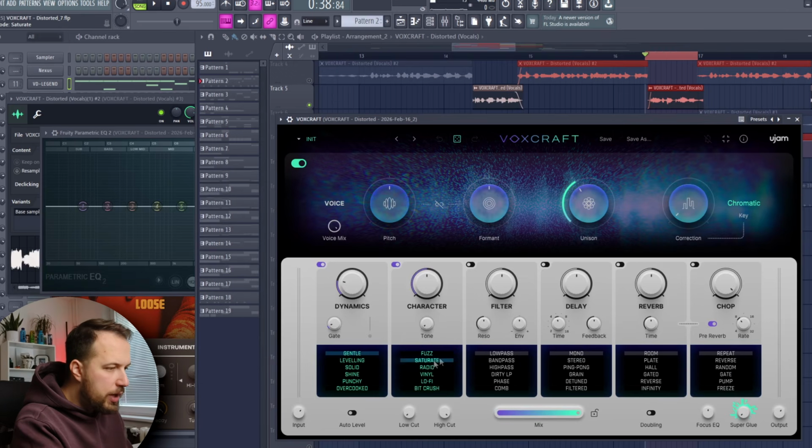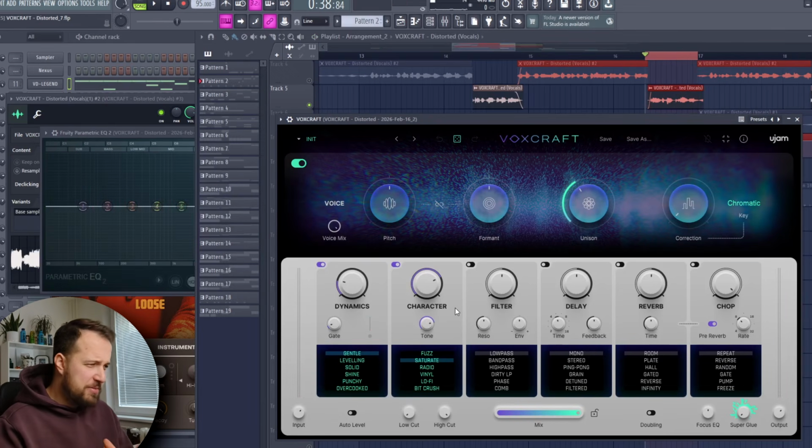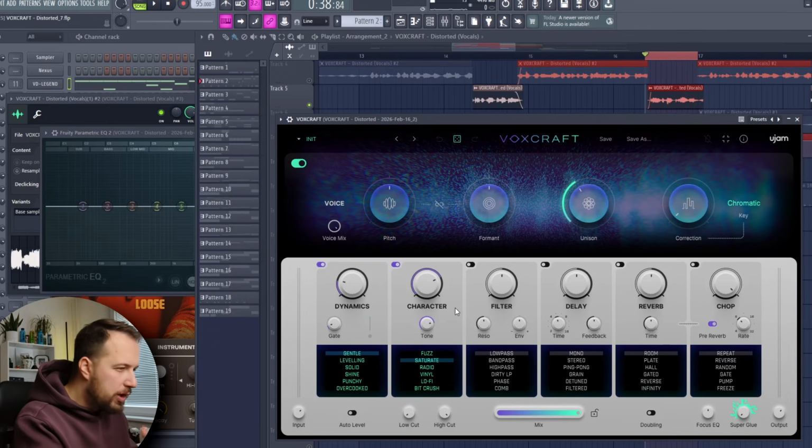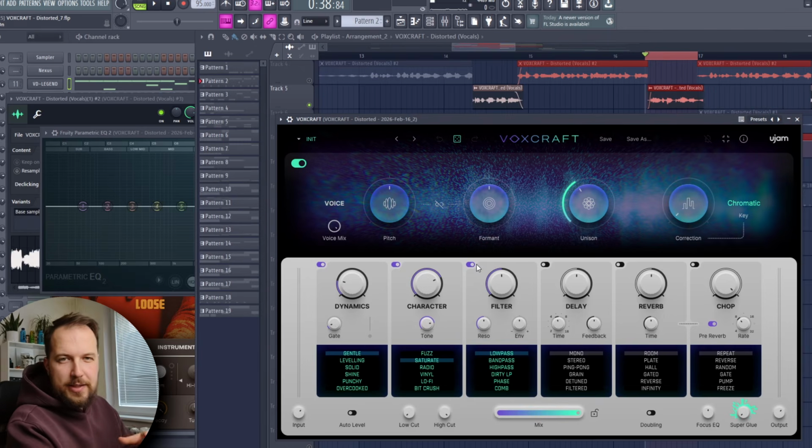We're gonna choose saturate again, but this time let's just go quite high with the character and with the tone of the character as well. Flying with no planes. So yeah, now it might sound kind of crazy, like what is this? But we're gonna make it work. So super crushed, but let's enable the filter as well, which is gonna dial it back again.